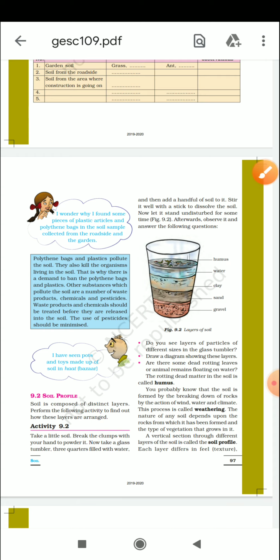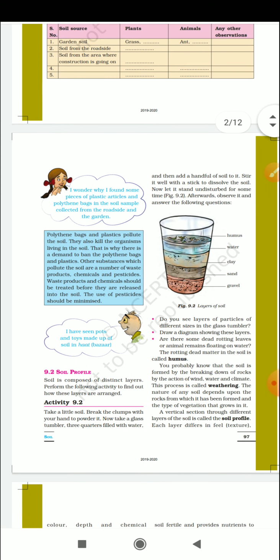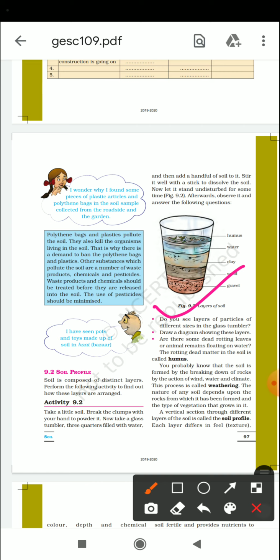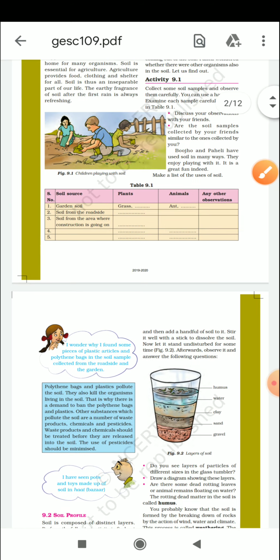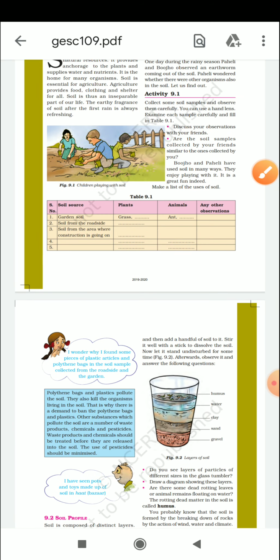Okay, so what you have to do today is make a beautiful diagram of the layers of soil. On the left side of your copy you will make this diagram. And one more activity you also do, activity table 9.1, and this is a very easy activity.